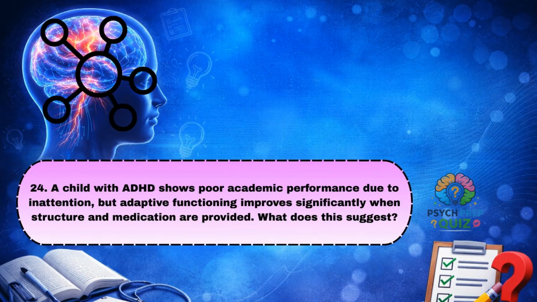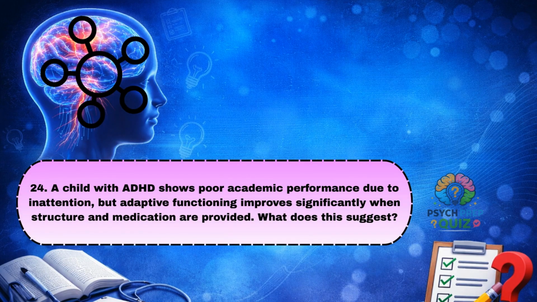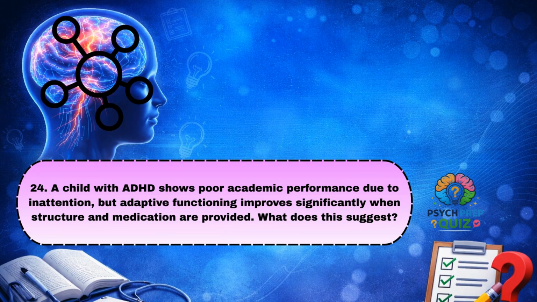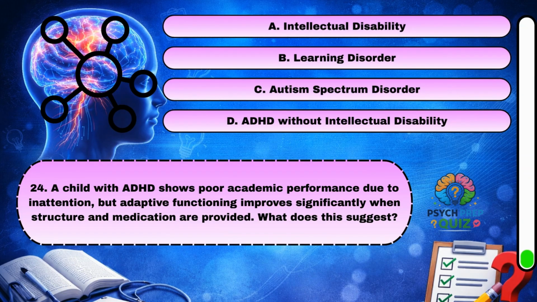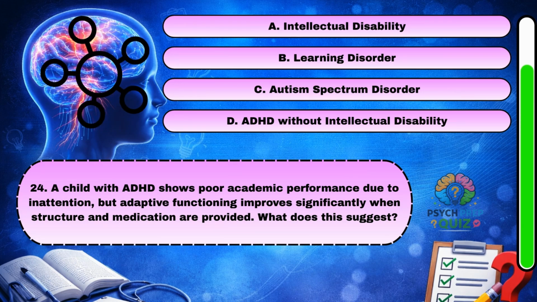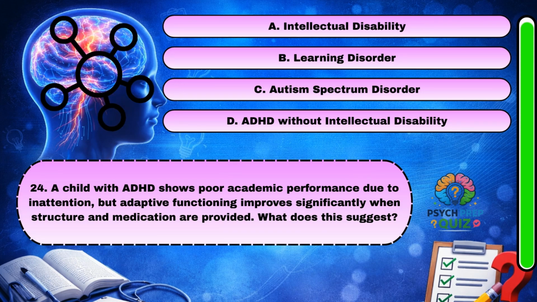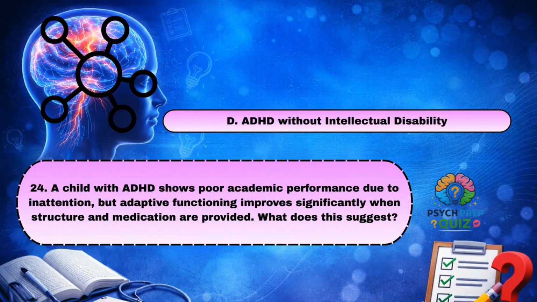A child with ADHD shows poor academic performance due to inattention, but adaptive functioning improves significantly when structure and medication are provided. What does this suggest? D. ADHD without intellectual disability.